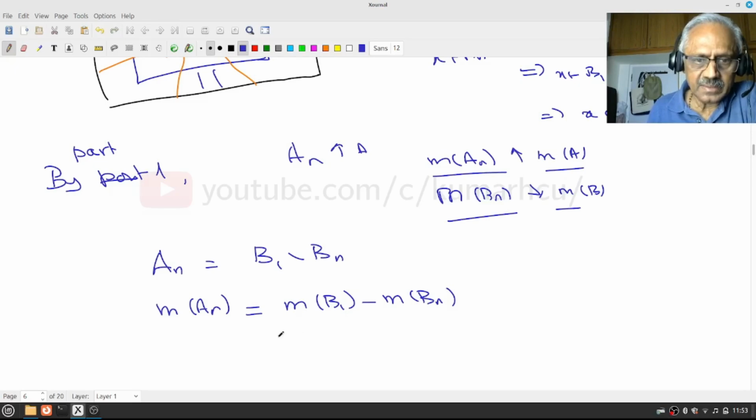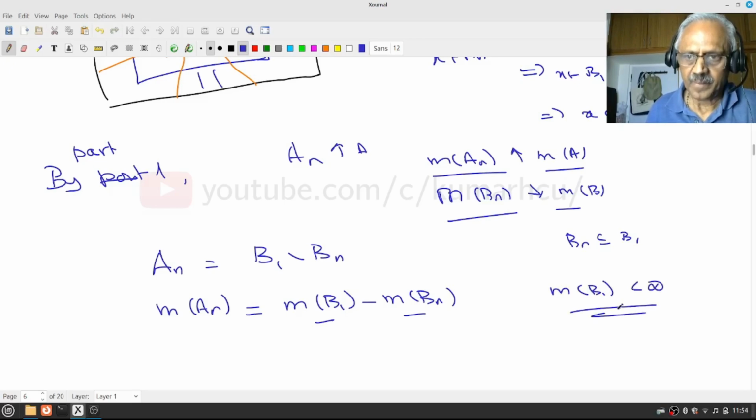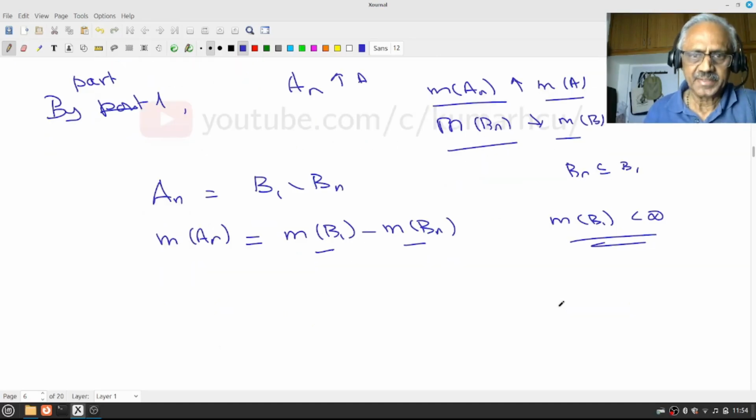But notice that this will make sense only if one of them is finite. Either this is finite or this is finite. And remember, Bn is already contained in B1, therefore we can as well assume measure of B1 is finite. One of them has to be finite, so I can assume this has to be finite. If that is not the case, I have to start differently. So let me start with measure of B1 itself being finite.